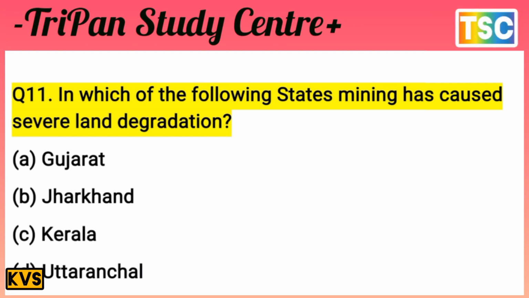You must have thought of your answer. Let's see what is our answer to this question. The question is the most interesting: the state where mining has caused several land degradation. Gujarat is not a state where mining has caused serious land degradation. And Kerala, there is nothing of mining here, and Uttaranchal is nothing. But the maximum mining causing degradation is in Jharkhand. So our answer is B, Jharkhand. Mining has caused serious land degradation here. That's an important question for the exam.